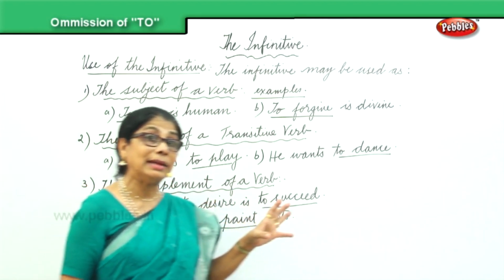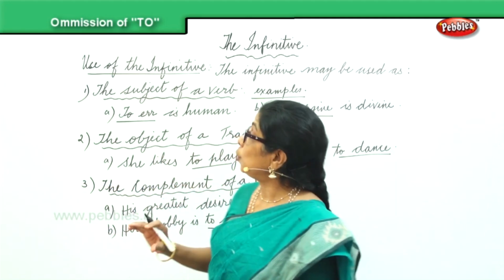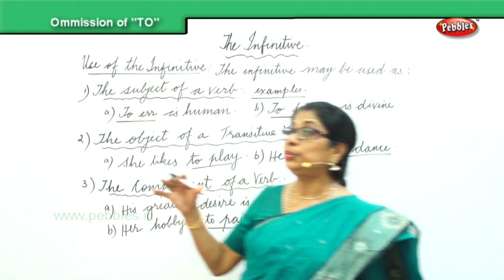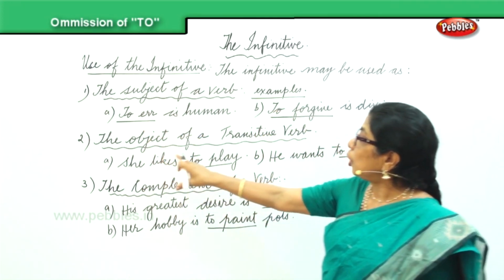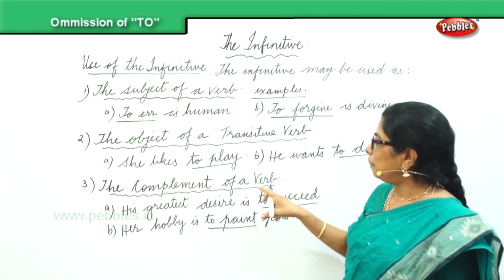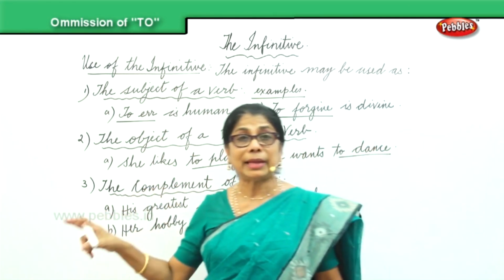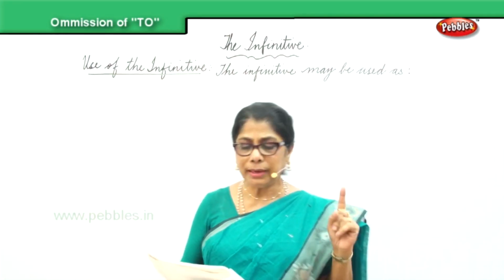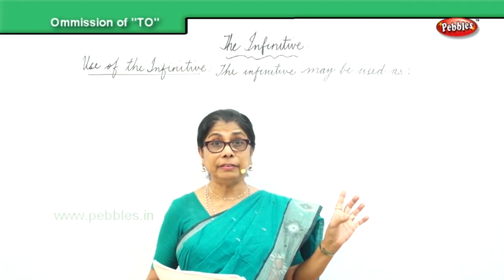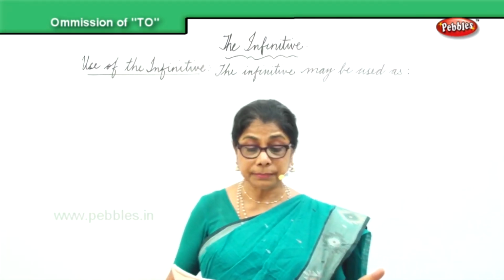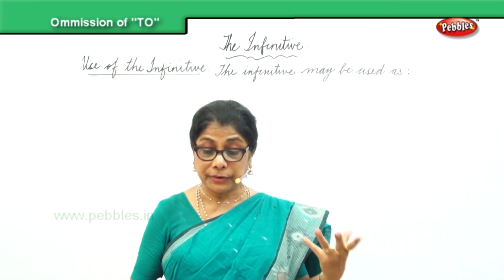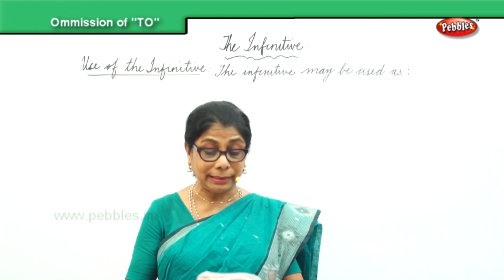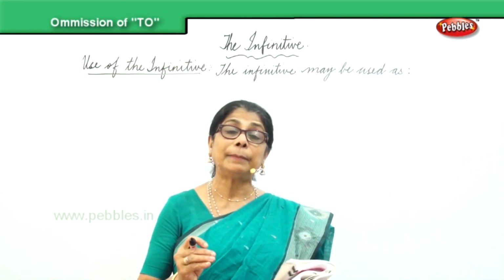And we have two more categories. So, we are talking about the use of infinitive. The infinitive may be used as the subject of the verb, object of a transitive verb, complement of a verb. First we did the subject of the verb, object of a transitive verb, third, complement of a verb, and the fourth category is object of a preposition.